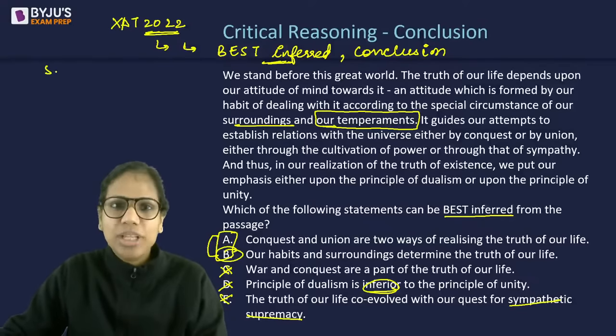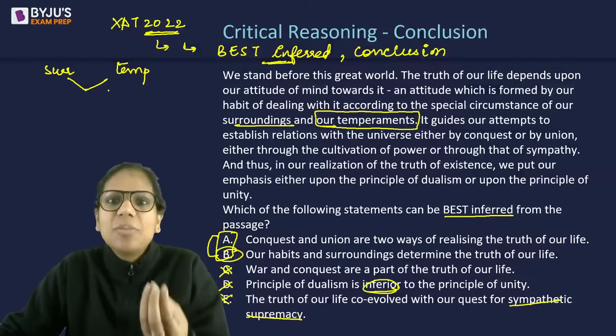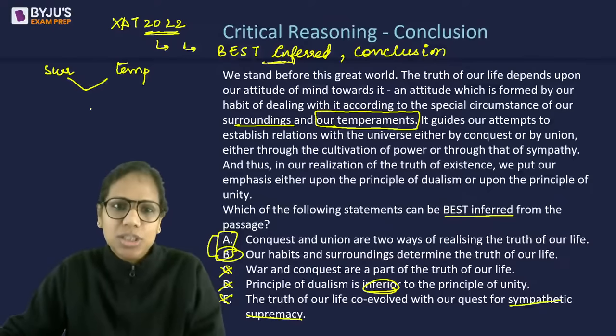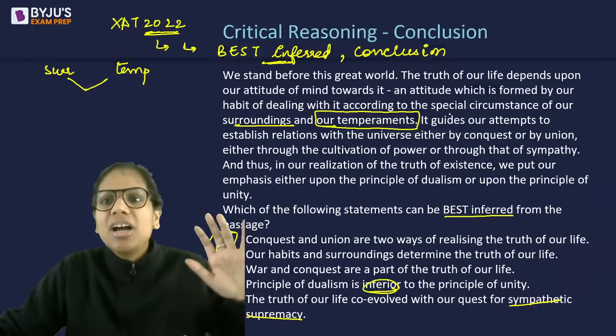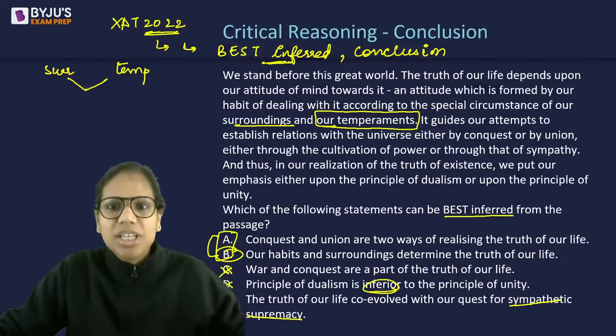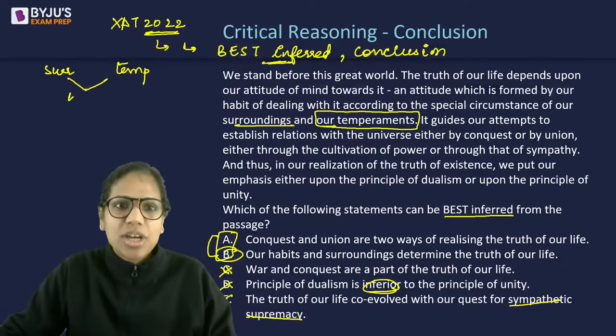Our surroundings and our temperaments shape our habit of dealing with the world, right? Our habit of dealing with the world is shaped by our circumstances, how our surroundings are, how our temperaments are.